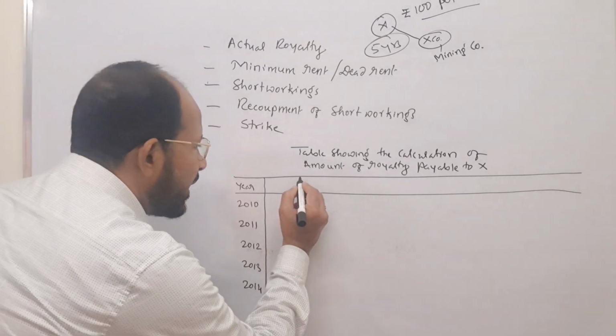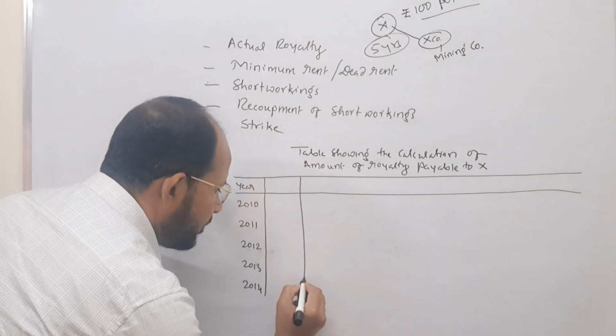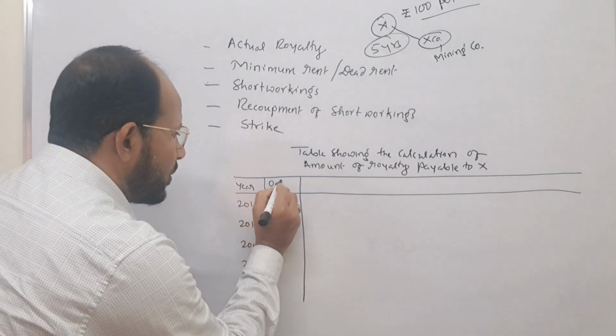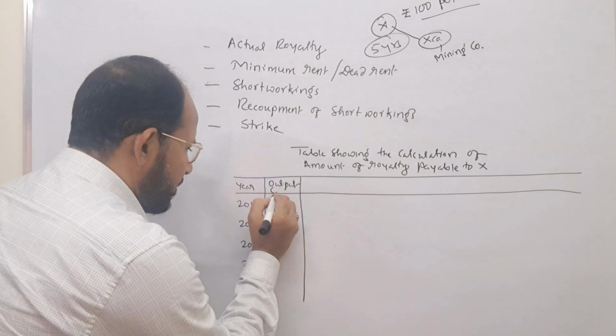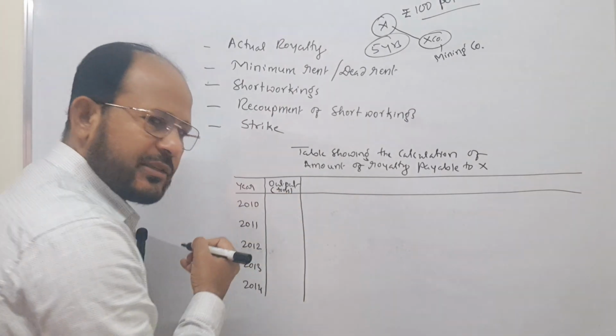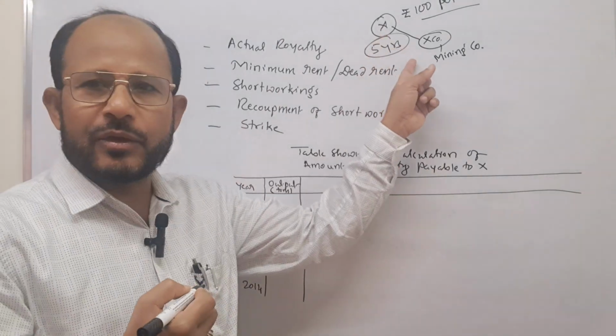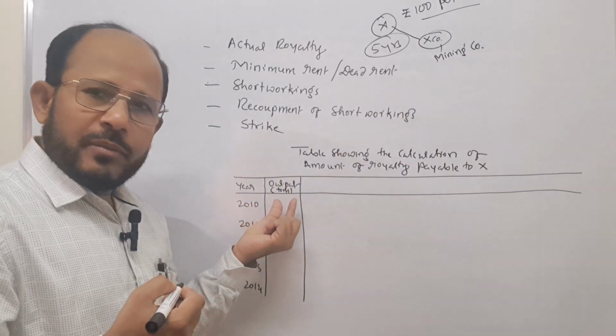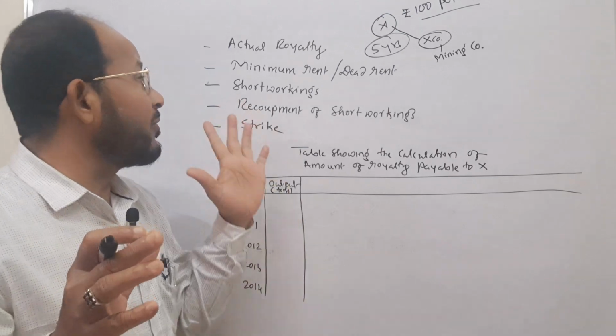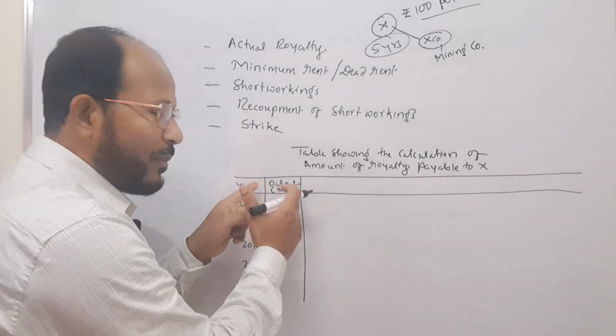Next, in the next column we have to write the output. Output you have to write in tons, because this is the mining royalty. Sometimes in case of copyright royalty, you have to put the number of books sold.